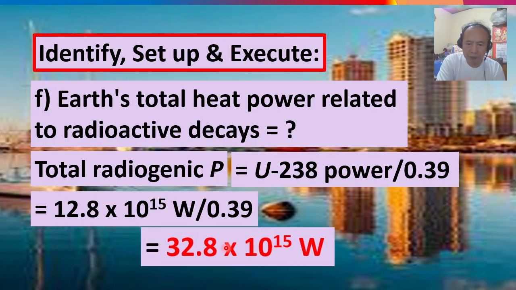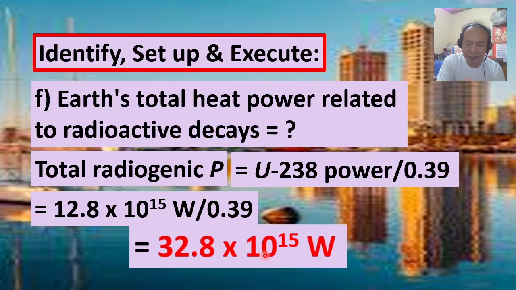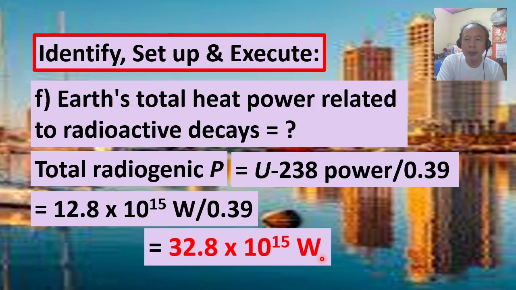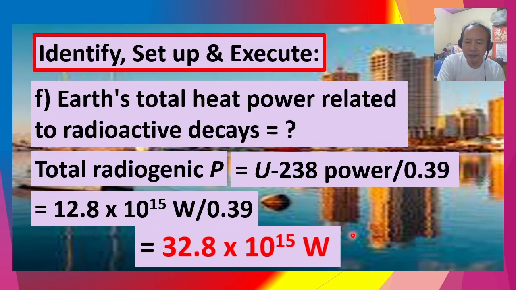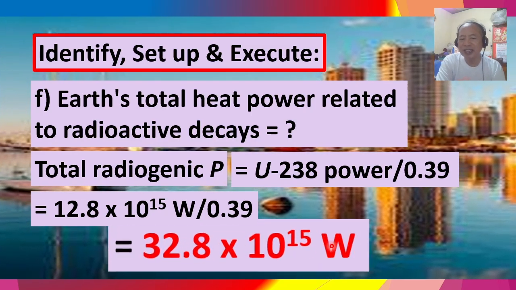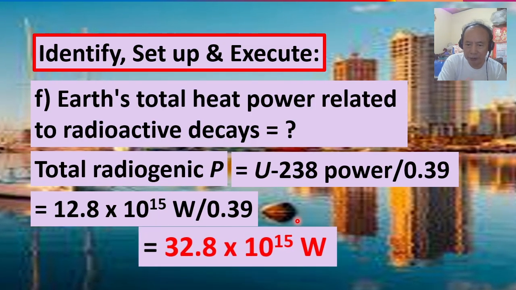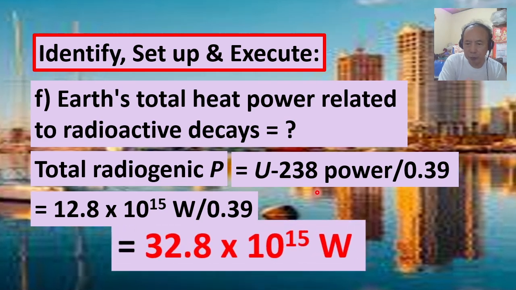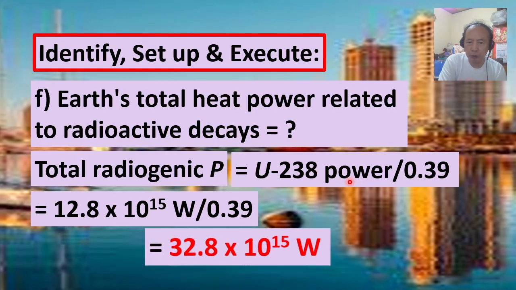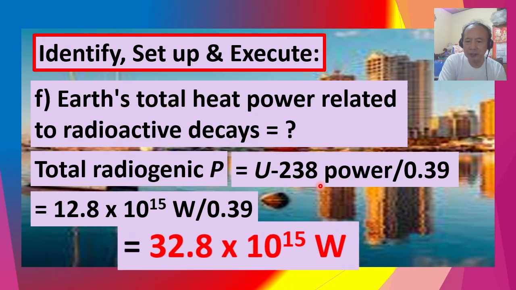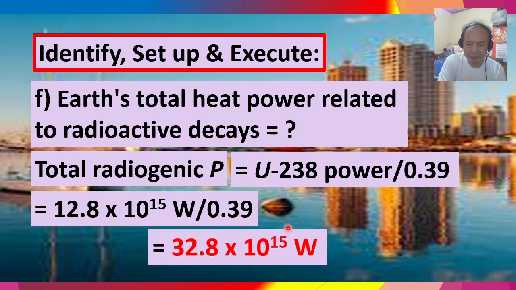So if this computed total radiogenic power, 32.8 times 10 to the 15th power watts, is multiplied by 0.39, in other words, 39% of this total radiogenic power will actually correspond to the power of the uranium-238 decays.